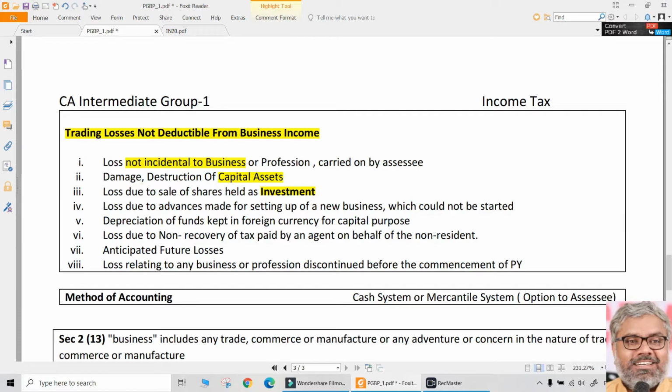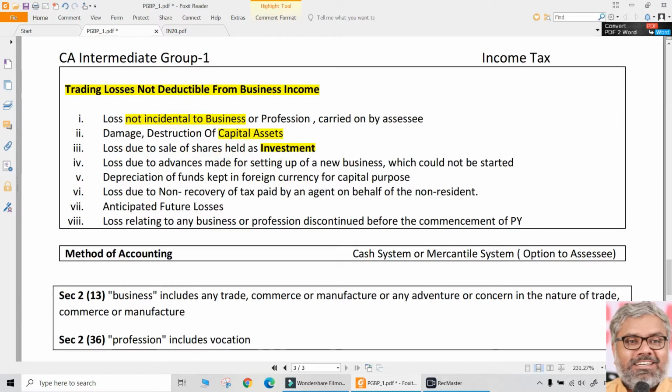So, here in the third point, when we say that shares are held as investment, that is not stock in trade, that is a capital asset. So, naturally, it will not form part of PGBP, and the loss incurred in that respect will not be deductible under PGBP. Right? This is another important point. This one will be given sometimes in the exam questions also.